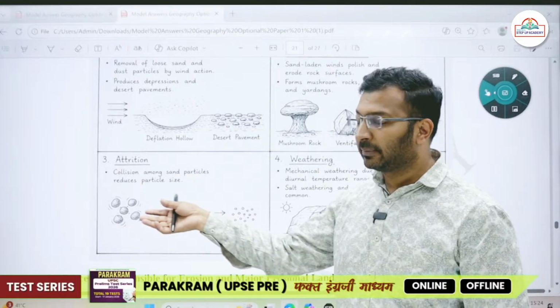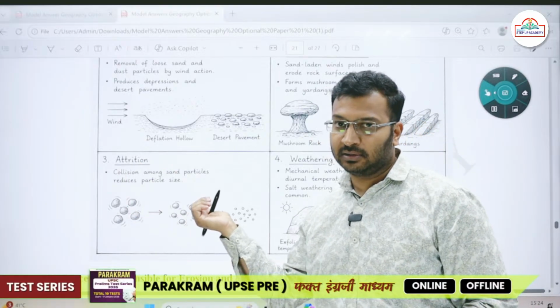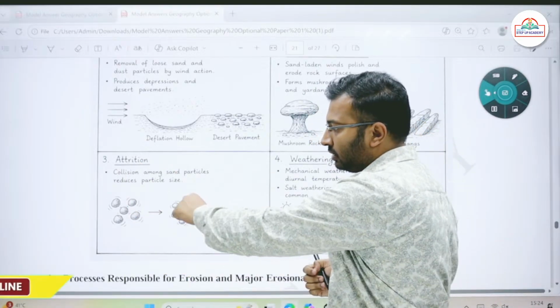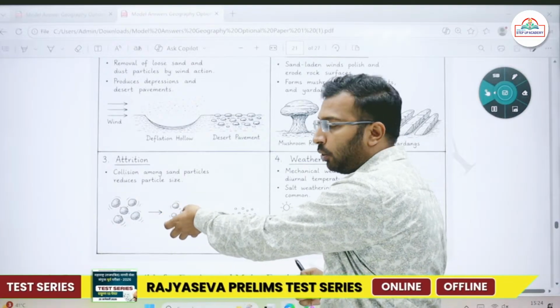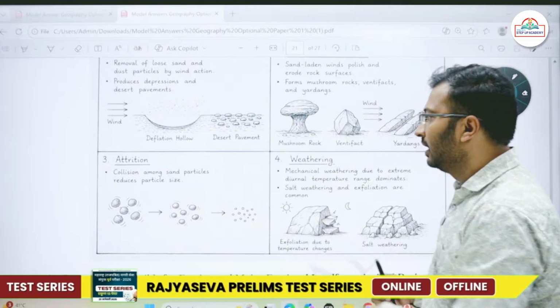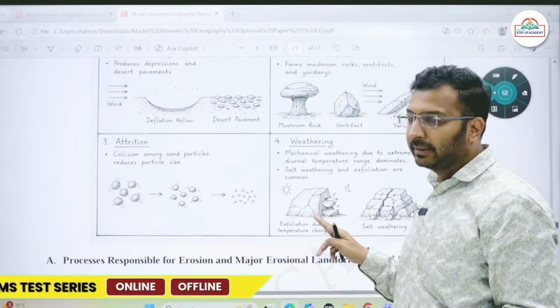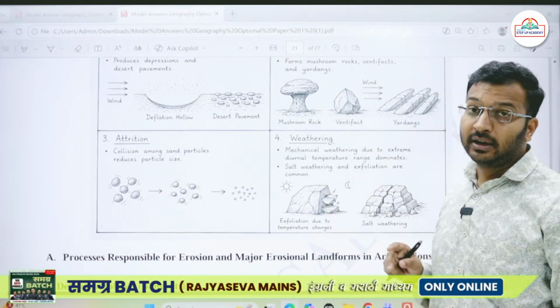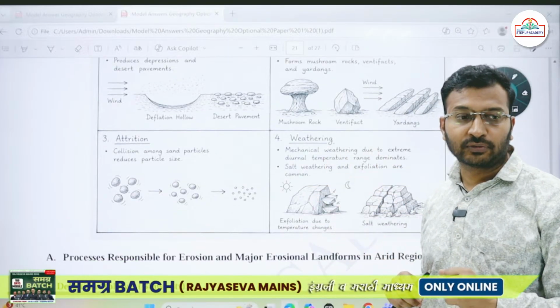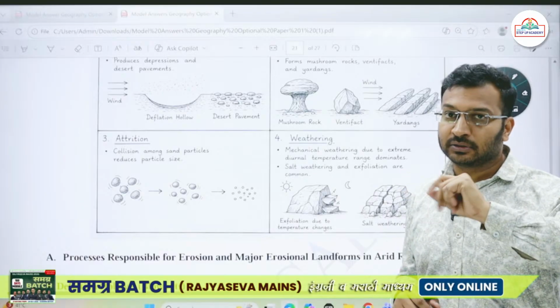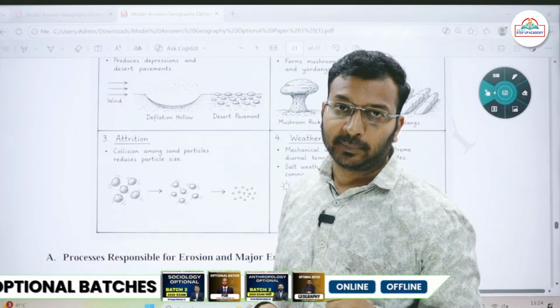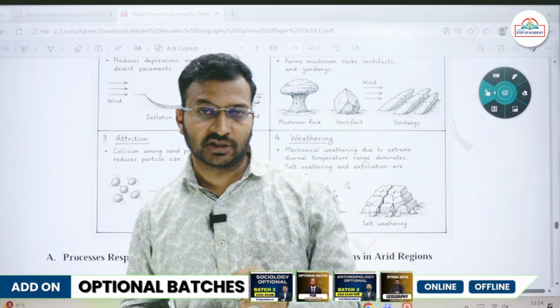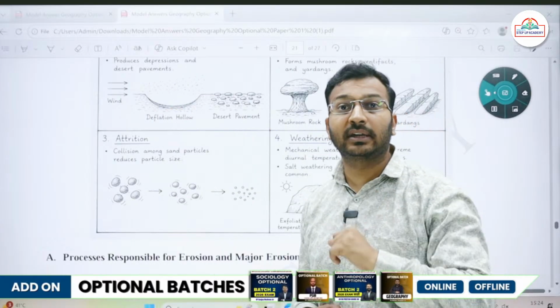Sand particles carried in the arid areas will collide against one another, and over a period of time their size will reduce. Then mechanical weathering is also very dominant in the arid region because of the very high change in temperature. The diurnal range of temperature is very high, especially during the winter months.